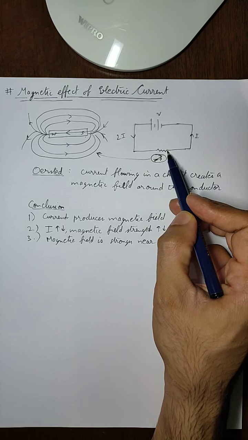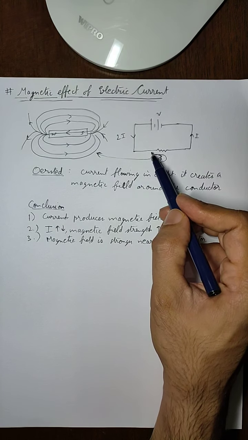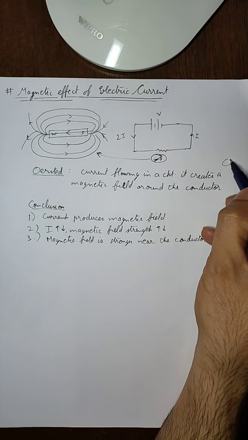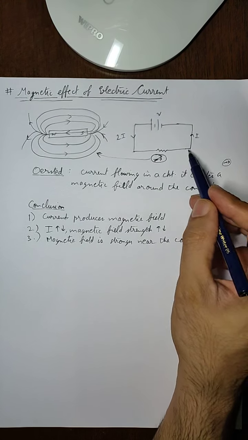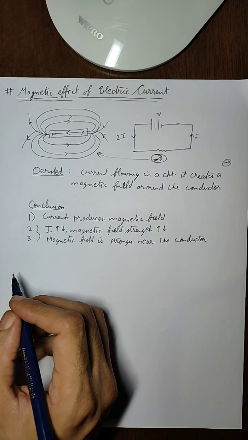If the compass is placed very near to the conductor, then it will experience a very strong magnetic field, and there will be more deflection. And if we move the compass away, then the deflection will be less. So with the distance, the magnetic field strength will decrease.